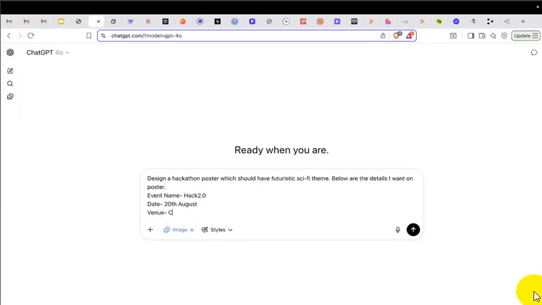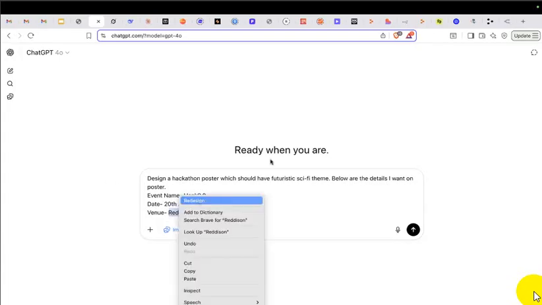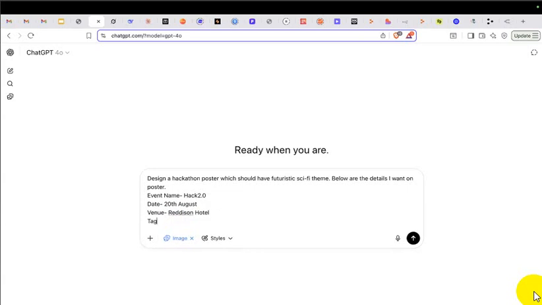Let's say we are organizing this at Radisson Hotel. I'm just picking up an example. Then a tagline. I'm introducing as much text as possible because I wanted to see whether it can handle it.